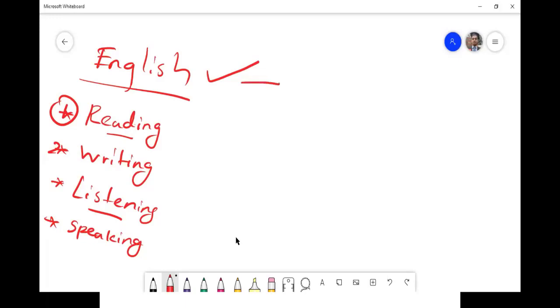Now, these 4 skills are common in any language, right? If I assume your mother tongue is Tamil, Tamil also has these 4 skills.